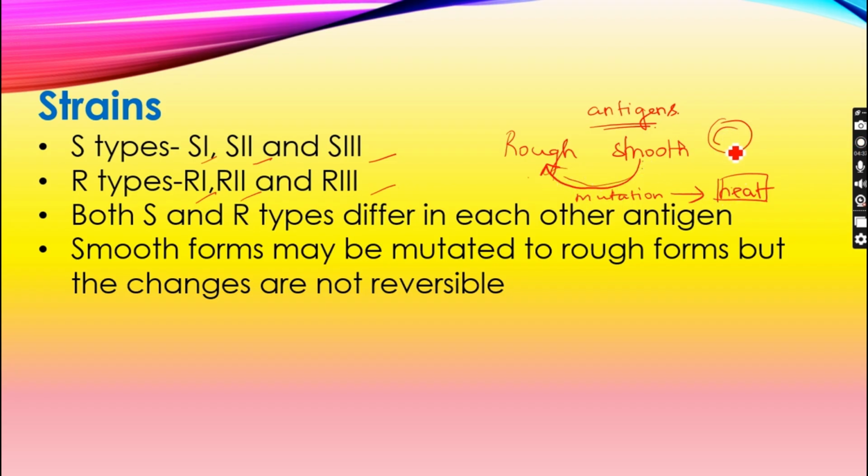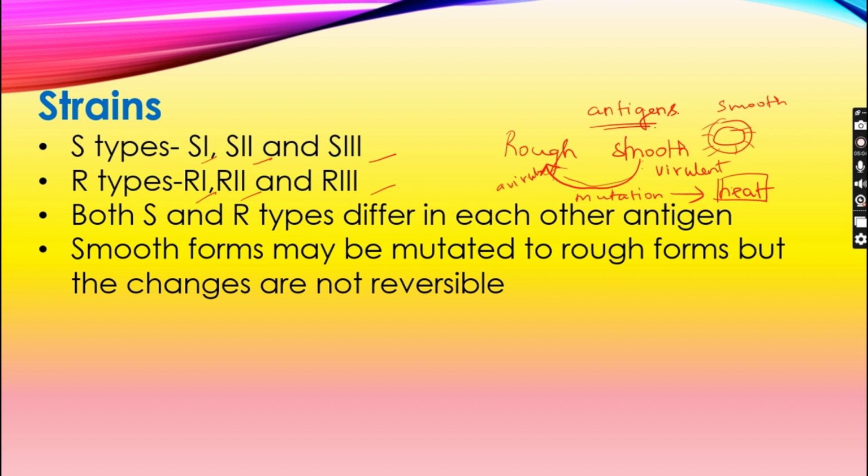When the smooth strain microorganisms are heated, the heat breaks off the capsule and converts them into a rough strain. Therefore, they become rough strains and avirulent. From virulent, it can be converted into avirulent. This is the main principle behind it.